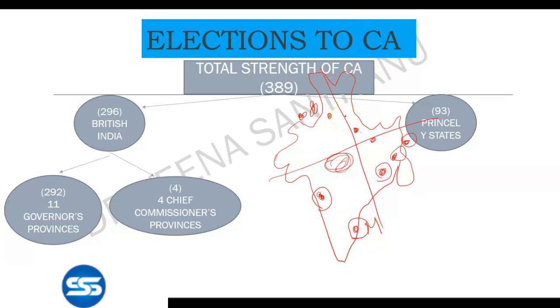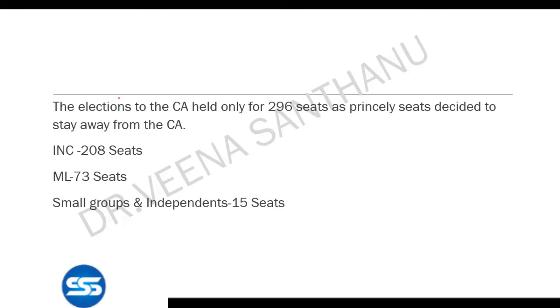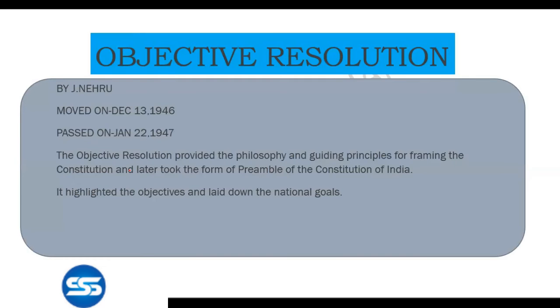And the thing is that 93 princely states were not participating in the election. They were not at all interested in this constituent assembly affair. So there were only 296 seats in the Constituent Assembly elections, as the princely states decided to stay away. INC got 208 seats and Muslim League got 73 seats. Small groups and independents got 15 seats. But during the meeting, the Muslim League was not participating, so obviously the strength will again diminish.